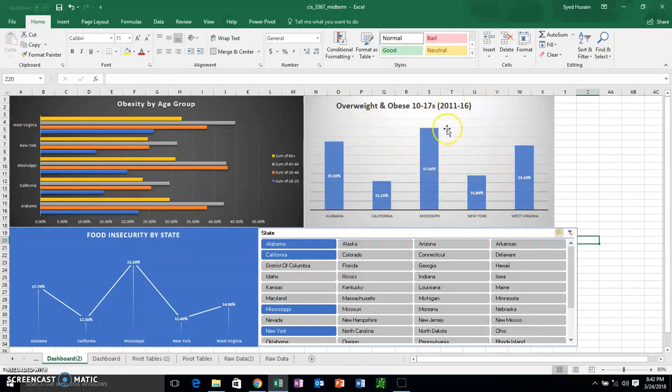And lastly, this is gonna be my third chart. It's going to be the obesity rate of 10 to 17-year-olds. The reason why I put this separate is because these are children. These are kids that don't make their own choices when it comes to food. Their parents are making them, so you can see how their choices are greatly affecting their health.